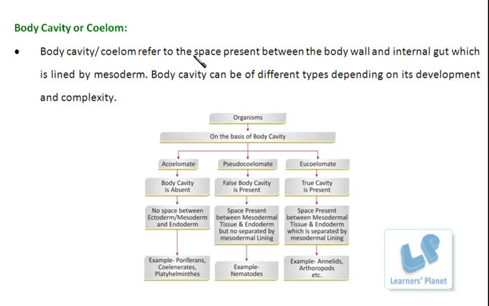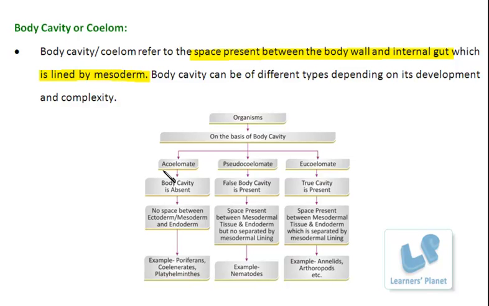It is related to the space which is present between the body wall and the internal gut, and they are separated, or lined, by the mesodermal layer. Such a space is known as a developed coelom. Right. Now, whether there is a space between the internal gut and the body wall or not, and also whether they have a proper mesodermal lining or not, further classifies the organisms.